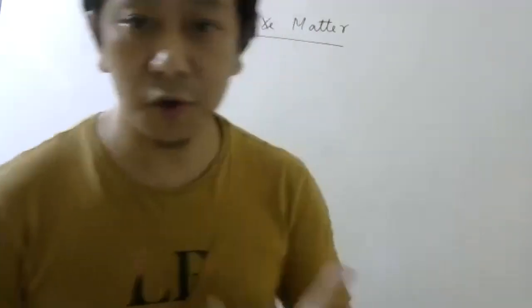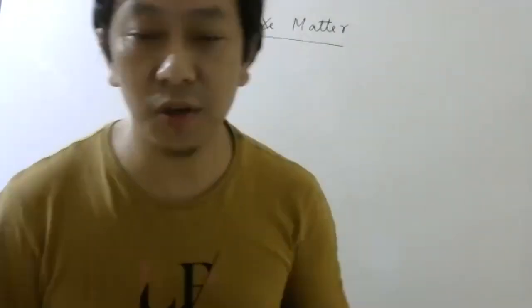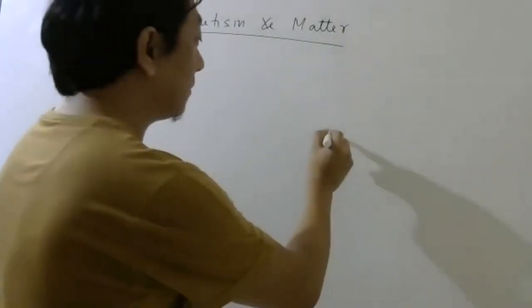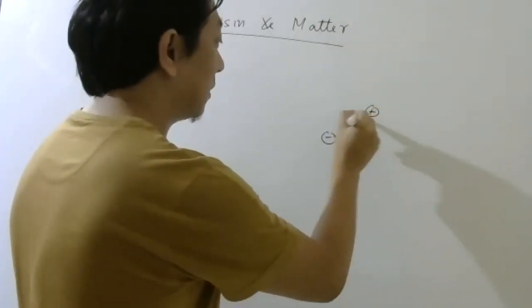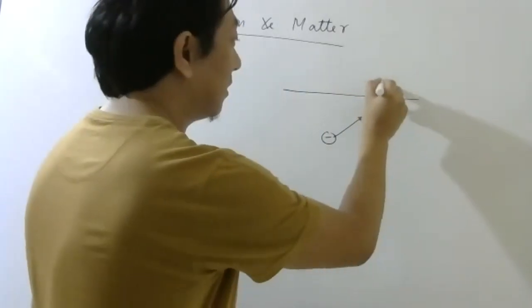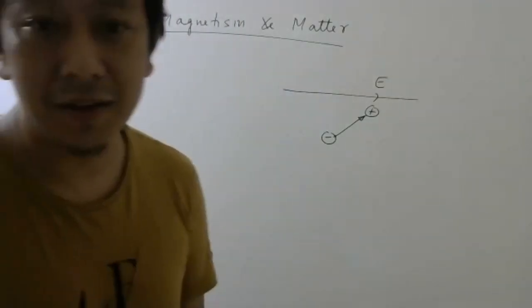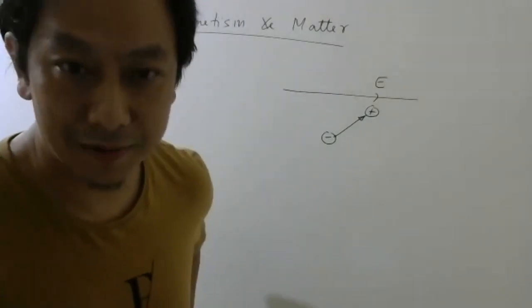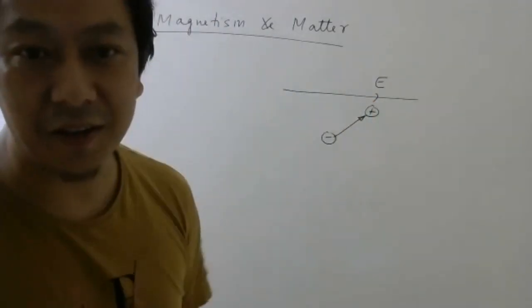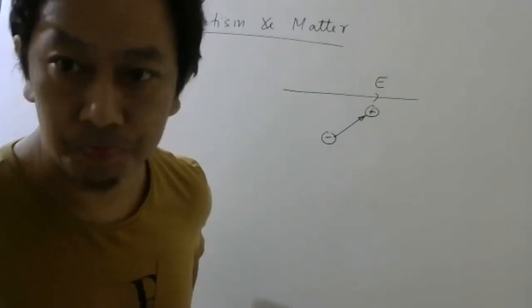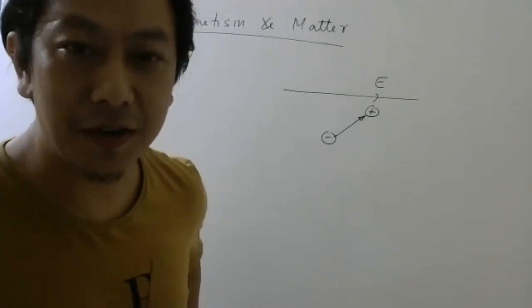Okay. Before we discuss again, we will start with a small question. If you keep a electric dipole in a electric field, external electric field, what happens? Does it stay like that only? Does the dipole stay like that only, or what happens? If anyone can write.